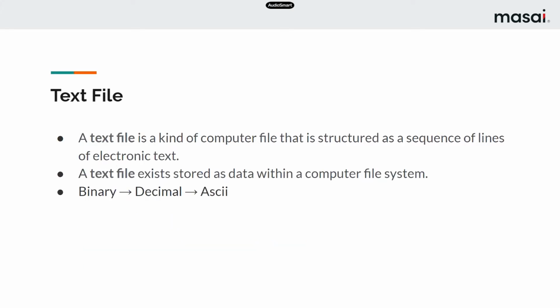Now let's move to the first part: what is a text file? A text file contains data in a structured way as a sequence of lines of electronic text. Basically, you will see the characters in the text file, and a text file is stored as data in our computer file system. So how is the formatting actually done? First, the data present in the hard disk is in binary format. We convert the binary format into decimal, and then we finally come to ASCII, which is the readable text.